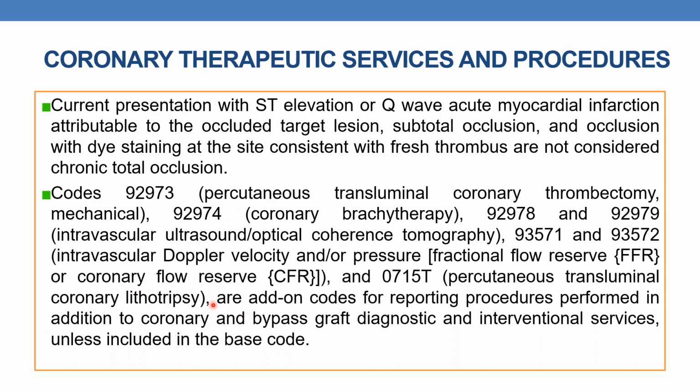All these are add-on codes for reporting procedures performed in addition to coronary and bypass graft diagnostic and interventional services, unless included in the base code.